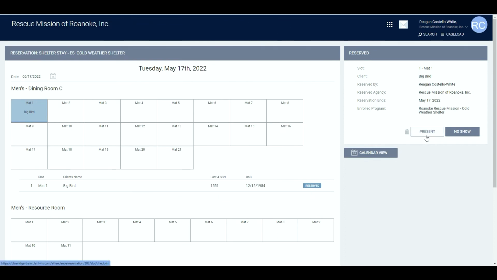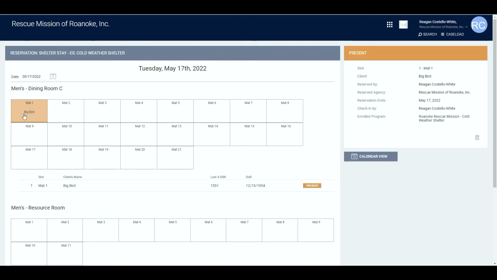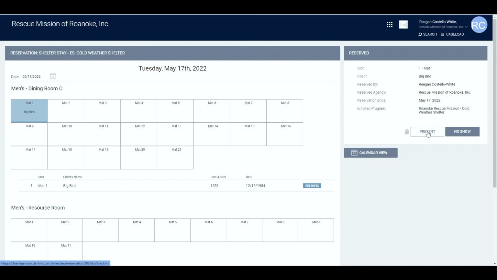I can mark the client present from this page. If they showed up at the shelter, I would mark them present. The color turns orange, that indicates that they were present in the shelter on this night. They slept in Mat 1 in this shelter on this night. If they don't show up to the shelter, you can click on No Show. Then the color turns red, and that indicates that they did not show up on this night for their reservation in this bed.